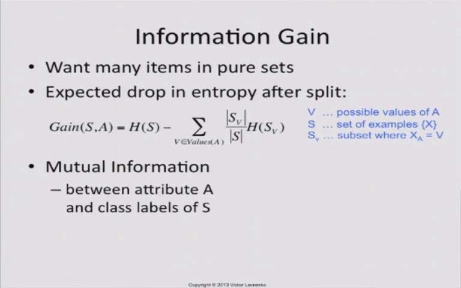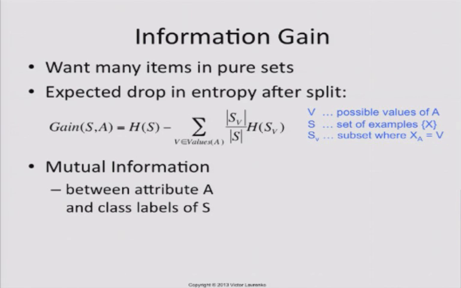To see why you don't do a simple average, suppose I have some attribute, and I had 10 examples, and I have 2 subsets, and this is pure, and this is totally impure. So the entropy here is, let's say, 1. But maybe this one had 8 examples, and this one had 2 examples.